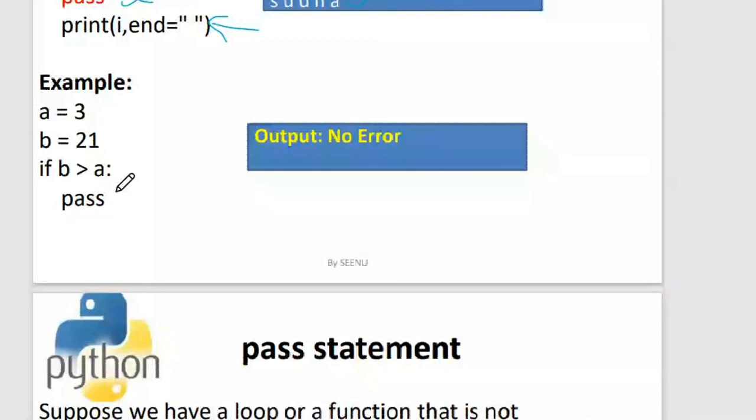So what you will do is write a pass over here. This will be considered the block of the if, and it will not generate any errors for you. The output will be nothing, no errors. But if you take off this pass, then you will get an error.